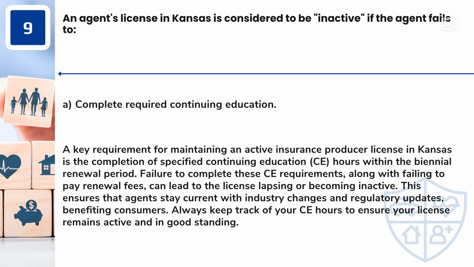Answer: A. Complete required continuing education. A key requirement for maintaining an active insurance producer license in Kansas is the completion of specified continuing education (CE) hours within the biennial renewal period. Failure to complete these CE requirements, along with failing to pay renewal fees, can lead to the license lapsing or becoming inactive. This ensures that agents stay current with industry changes and regulatory updates, benefiting consumers. Always keep track of your CE hours to ensure your license remains active and in good standing.